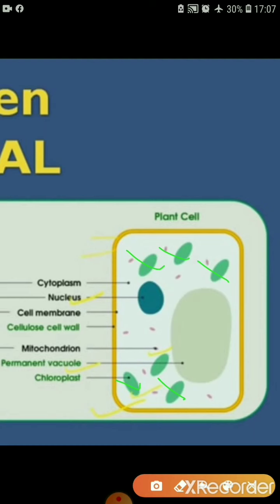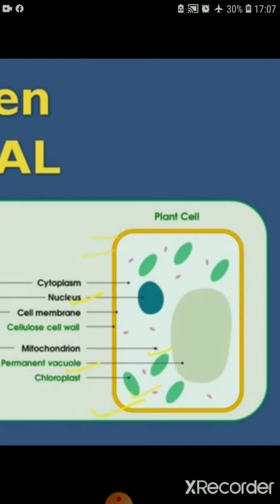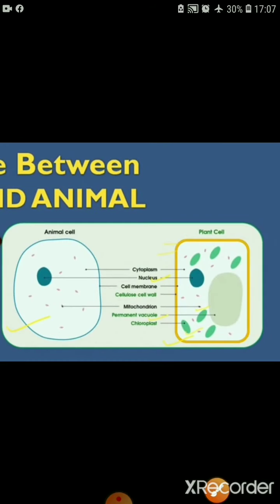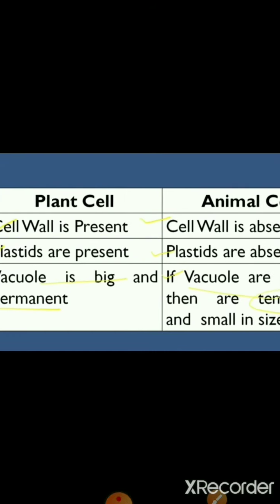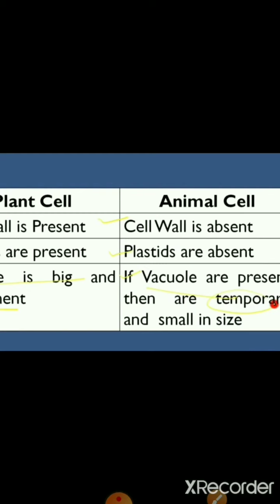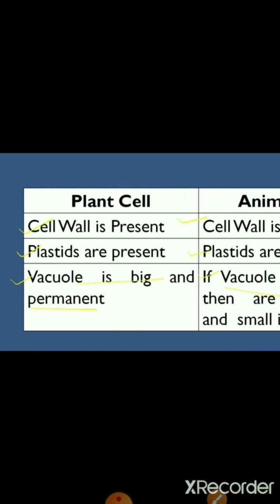So generally, basically we can say in plant cell as well as in animal cell, so many organelles are same, but except cell wall, permanent vacuole and chloroplast. These three organelles are available only in plant cell. Except plant cell, they are not available in animal cell. So by this point we can easily differentiate the plant cell and animal cell. So we can say cell wall is present in plant cell, but in animal cell, cell wall is absent.